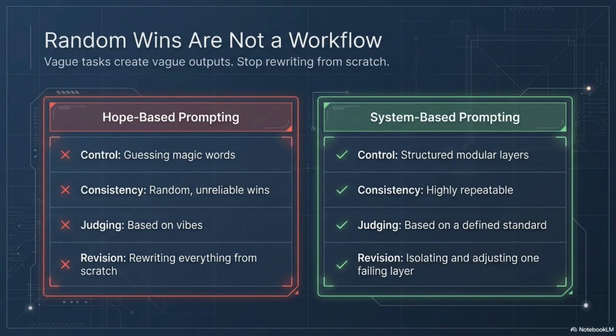System-based prompting works differently. It gives you structured layers. It makes the output more repeatable. It gives you a standard for judging the result. It lets you revise one failing layer instead of rewriting the whole prompt every time. That is the shift in this module. You are moving from hope to structure, from vibes to standards, from random output to a prompt foundation you can reuse.